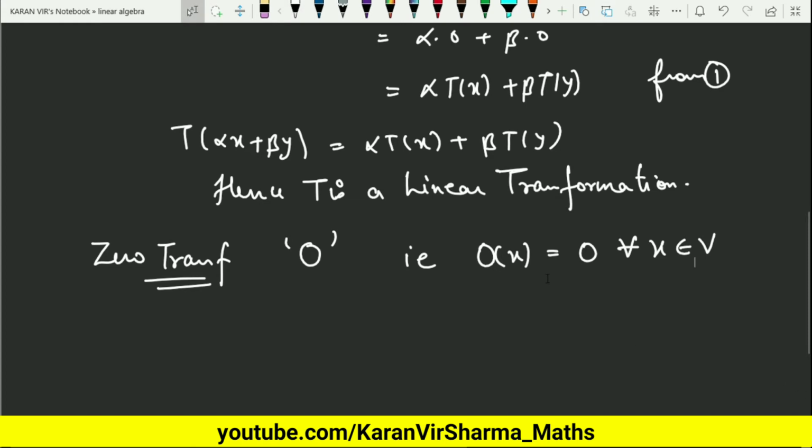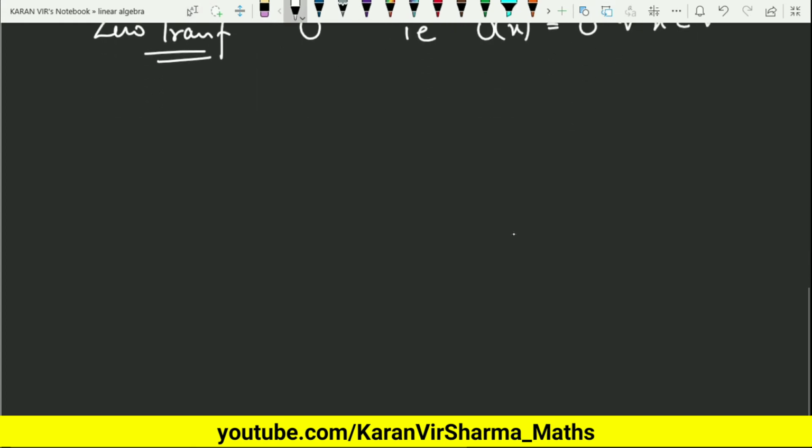Now let's move on to the another definition, that is the identity transformation. So in order to study identity transformation, the same approach as we have applied in the zero transformation.